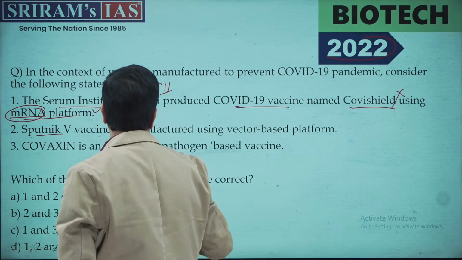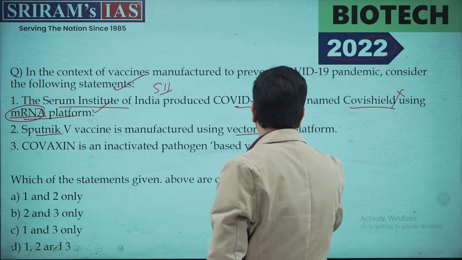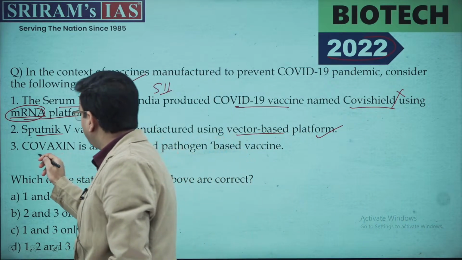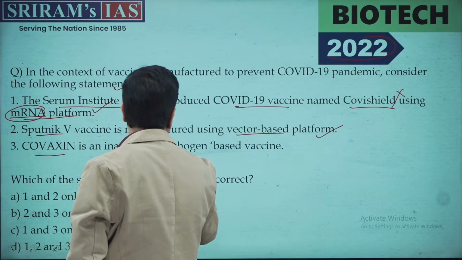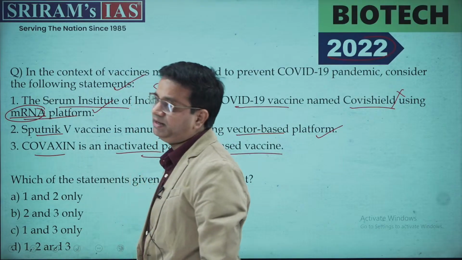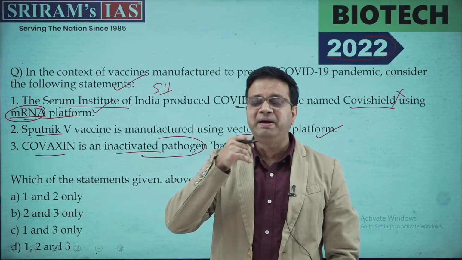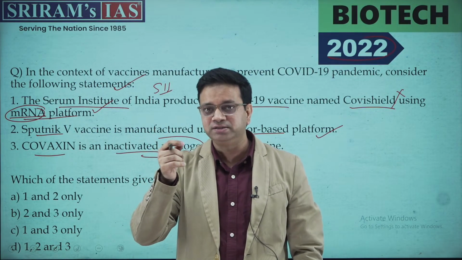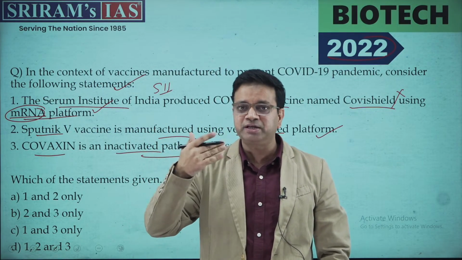Sputnik V vaccine is manufactured using the vector-borne platform. Definitely, this is the correct one. And the third, we have Covaxin is an inactivated pathogen-based vaccine. Now, what is an inactivated pathogen vaccine? See, when the vaccine is manufactured, an inactivated, weakened form of the virus is inserted to elicit the immune response.